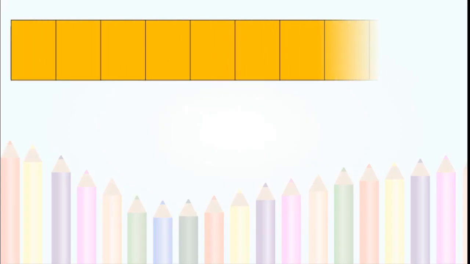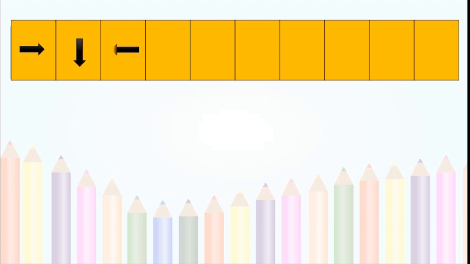Now see this. Now please see the directions. Okay? This is the right side, down, left. It is pointing up. Okay? Now again, right, down, left. Now here you have to draw the next three patterns. Next three series or sequence.